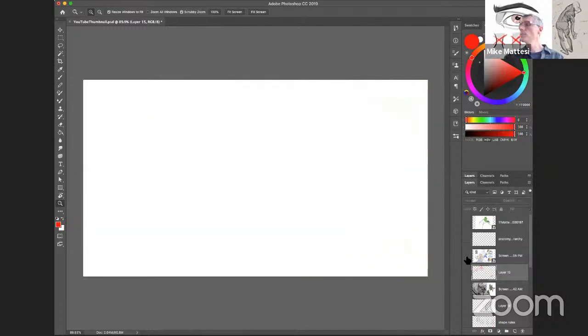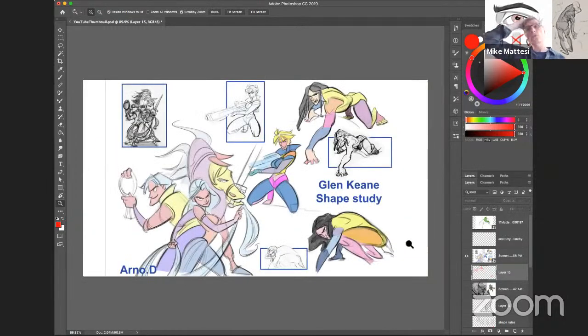All right, here's what students go through at drawingforce.com. They'll do studies of this, right? So these are Arno's, and you can see him studying some of Glenn's work. And he's going around and shaping out parts of the body and giving them different tones, right? Different colors, you see? So you go in and you study it and you start trying to figure out, and you try to see, even in the pros, sometimes those force shapes work, sometimes they don't. Sometimes you could see where they break and where they don't.